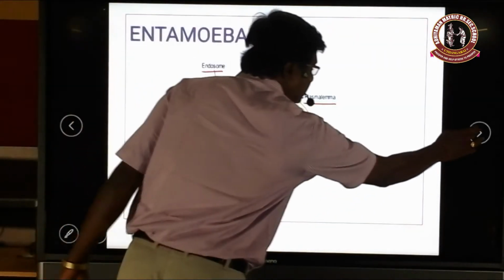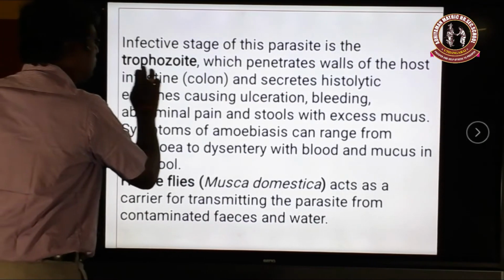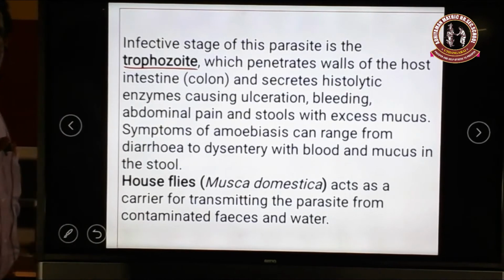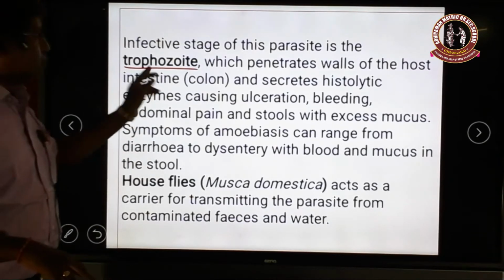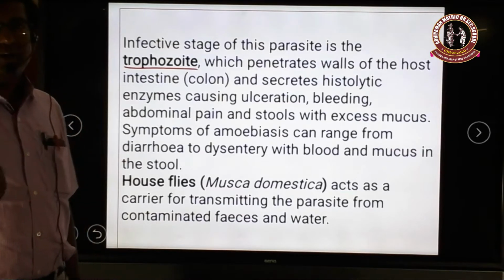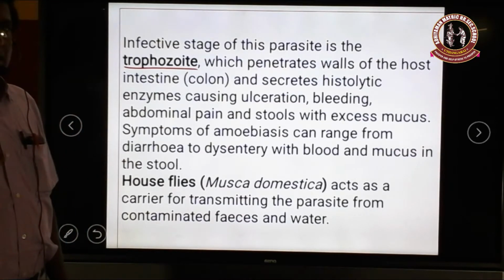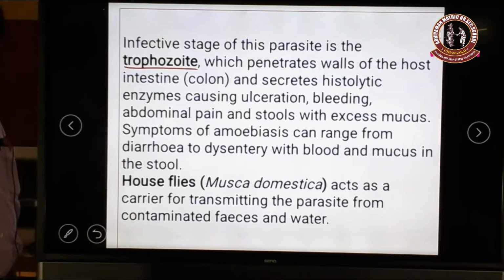Next, the infective stage of this Entamoeba histolytica parasite is called the trophozoite. So the trophozoite is the infective stage. This stage only enters the human intestine. Suppose this trophozoite enters the human intestine. How does it enter? By contaminated water or food. This parasite goes inside the intestine.